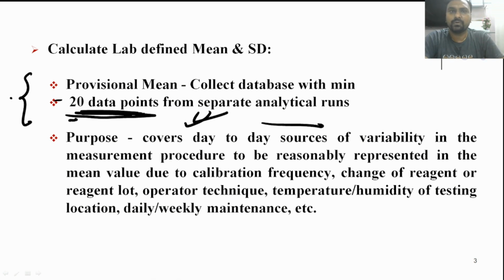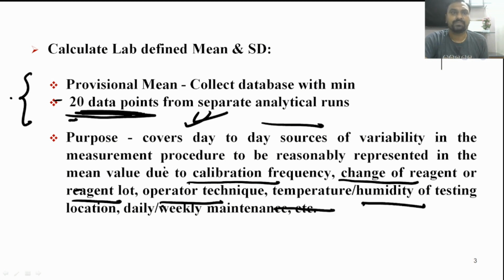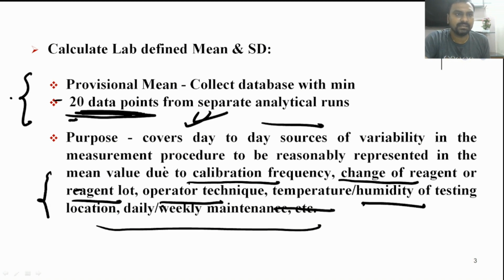And the purpose of establishing our own lab mean is to cover the day-to-day sources of variability in the measurement. Okay, for example calibration frequency, change of reagent, change of reagent lot, operator technique, temperature, humidity of the testing location, daily and weekly maintenance. All this variability we will cover when we get the 20 data points.